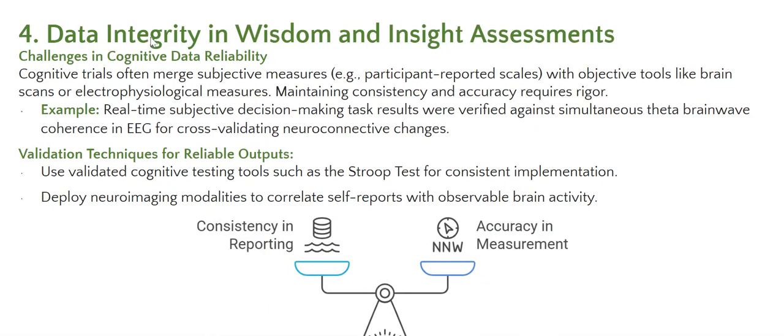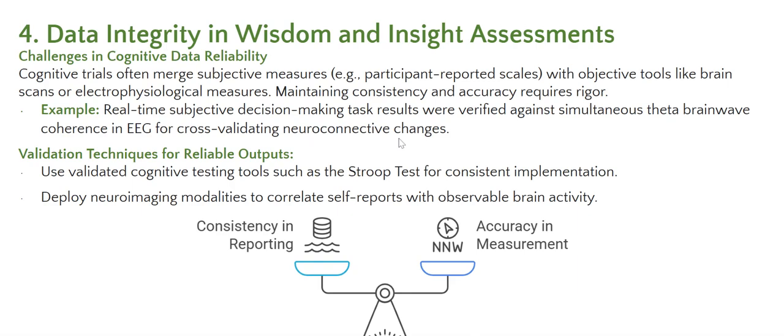Next, we have data integrity and wisdom and insight assessments. Challenges in cognitive data reliability. Cognitive trials often merge subjective measures, for example participant reported skills, with objective tools like brain scans or electrophysiological measures. Maintaining consistency and accuracy requires rigor. For example, real time subjective decision making task results were verified against simultaneous theta brainwave coherence in EEG for